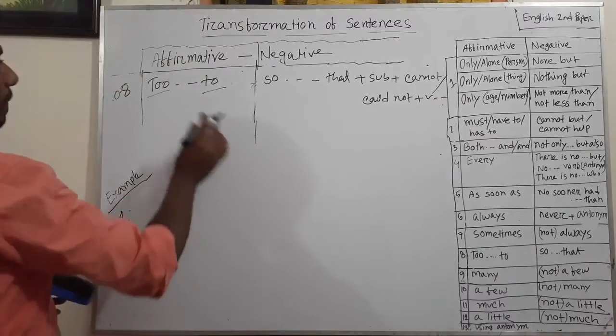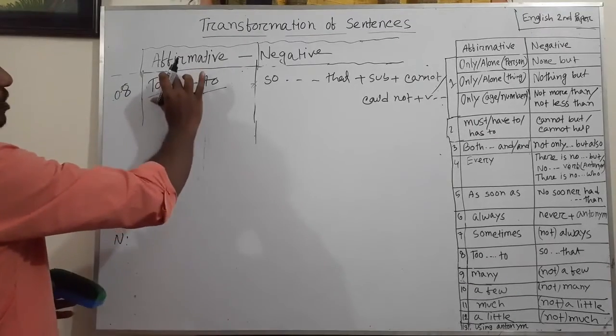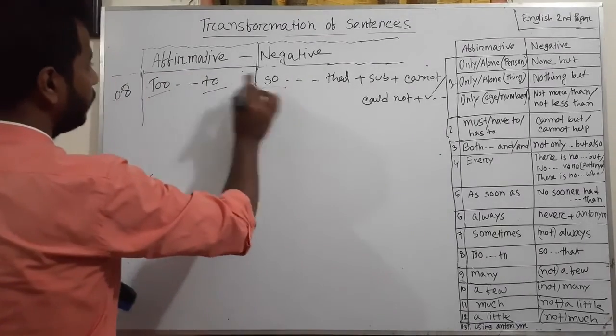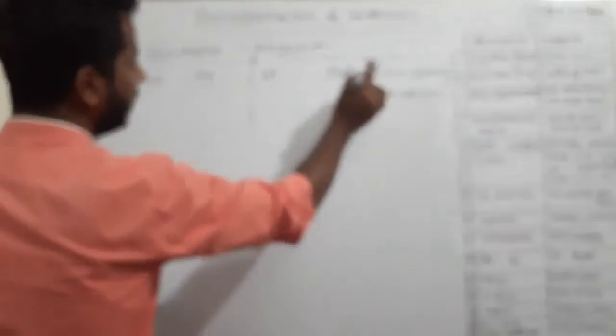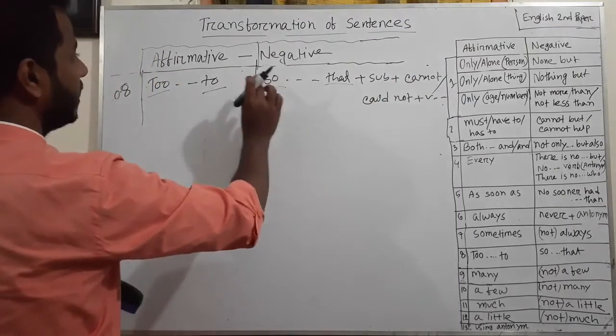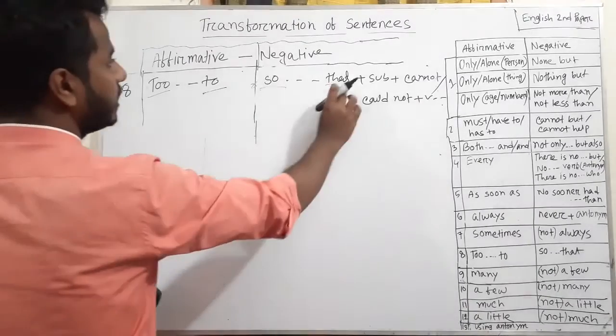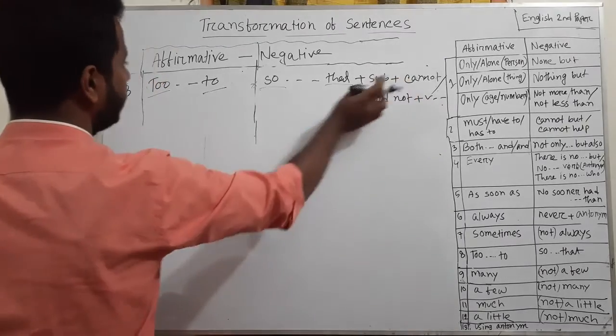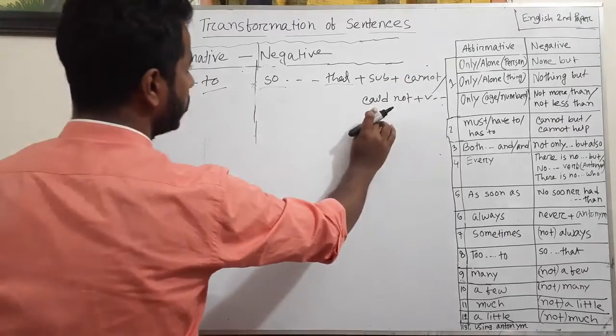Okay, in affirmative sentence, if there is too, in negative sentence there will be so, for this too there will be that. After that subject cannot. If there is present tense before too, then it will be cannot, and if there is past tense it will be could not.